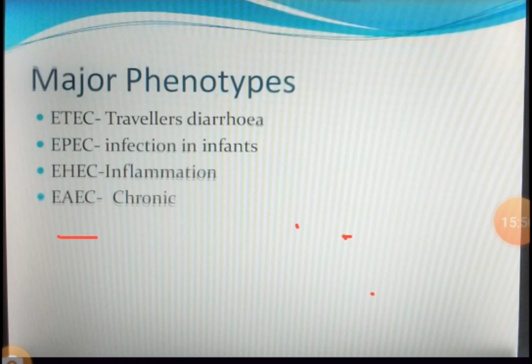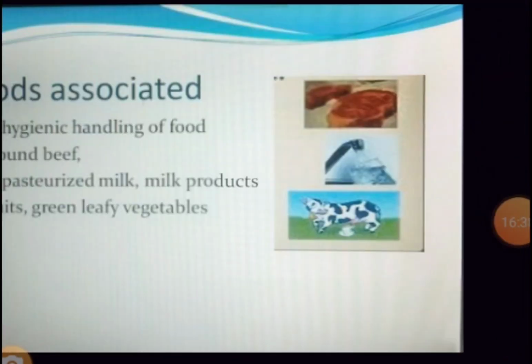Now what is this EAEC? This is enteroaggregative E. coli. This organism goes and sits in one place in your intestine. It aggregates, it colonizes there. It generally causes infection in human beings only. Basically it does not invade into the cell, but it can lyse the cell. Now you get watery diarrhea without fever. So these are the different phenotypic types of Escherichia.